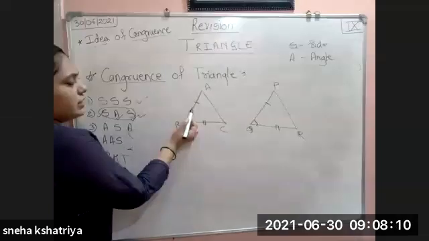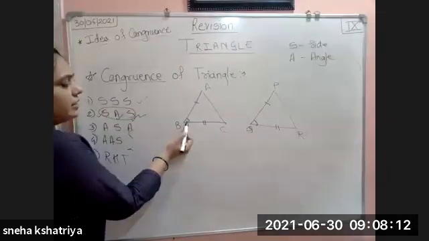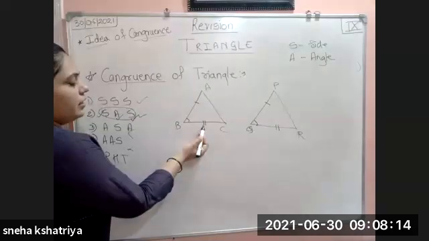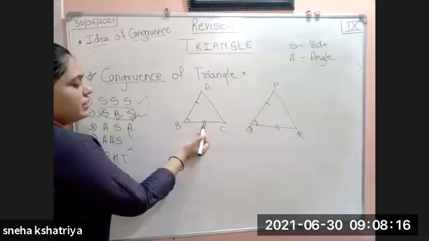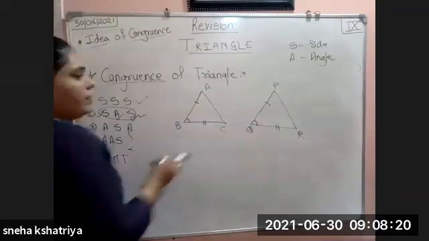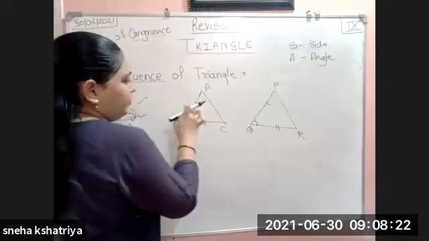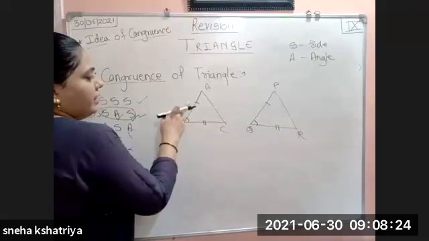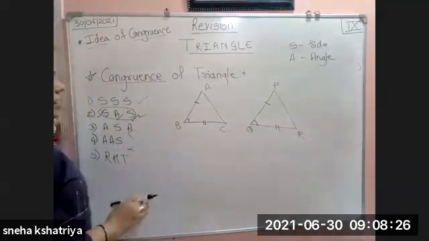How? Because side, adjacent angle, and again a side. They come in a sequence. So we have proved this by using which test? That is side, angle and side.